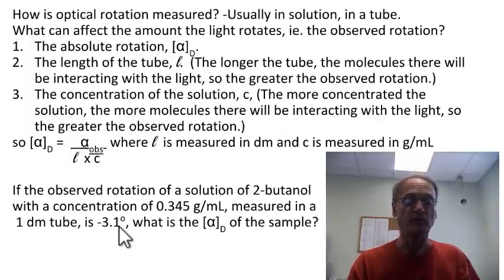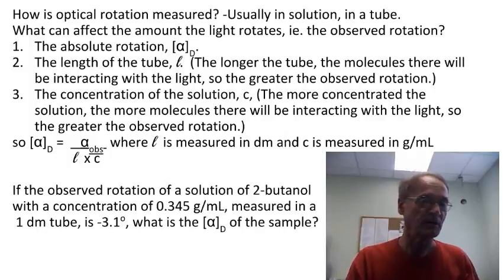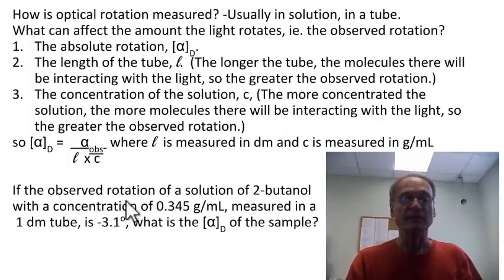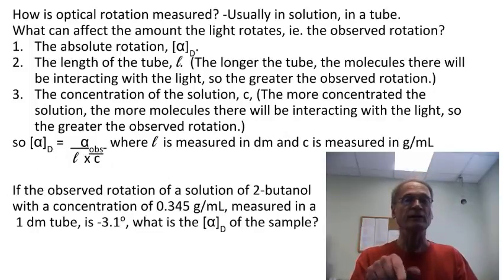minus 3.1 degrees. The first question you might ask is, why isn't that minus 15? Because we saw a minute ago that it has a rotation of minus 15. Two reasons. First of all, because we haven't done this calculation yet. And secondly, because it might not be pure. I mean, only if there's just one isomer will it be minus 15.